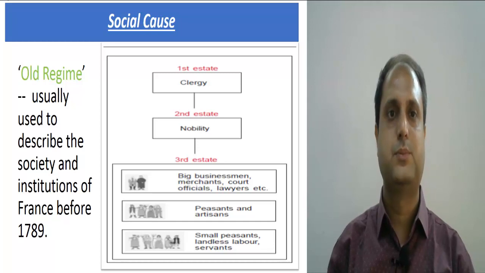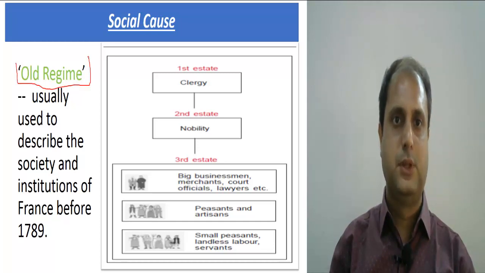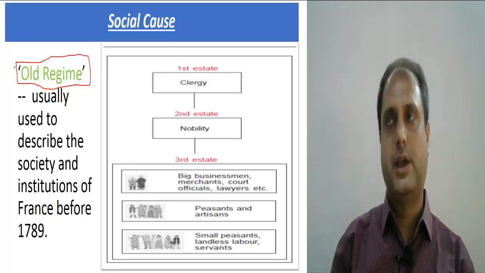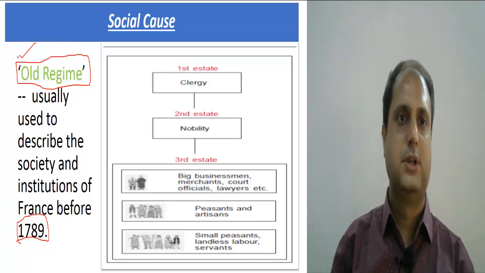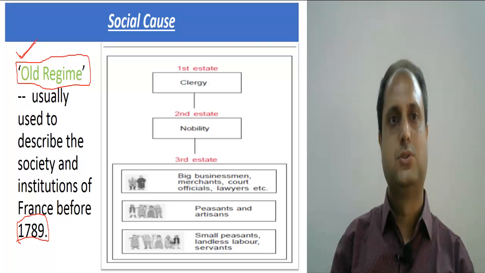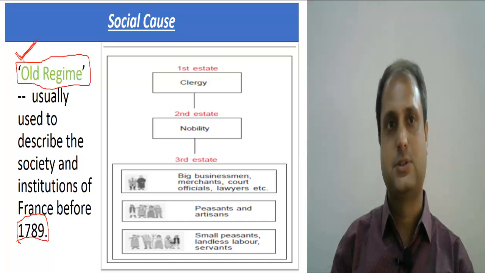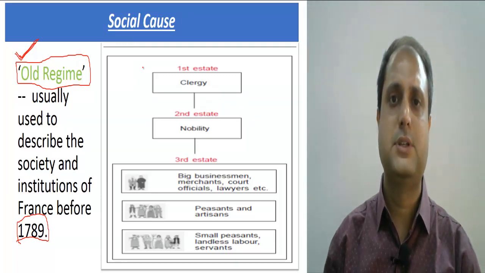So let's discuss the social cause. Now in your book you can see about the old regime. What is the meaning of the old regime? Old regime means the kings who were ruling over France before 1789. Before the year of 1789, whatever kings ruled France, that is called the old regime. So old regime का मतलब हुआ 1789 के पहले जितने भी सारे किंग्स फ्रांस को रूल कर रहे थे, उन्हें कहेंगे ओल्ड regime.